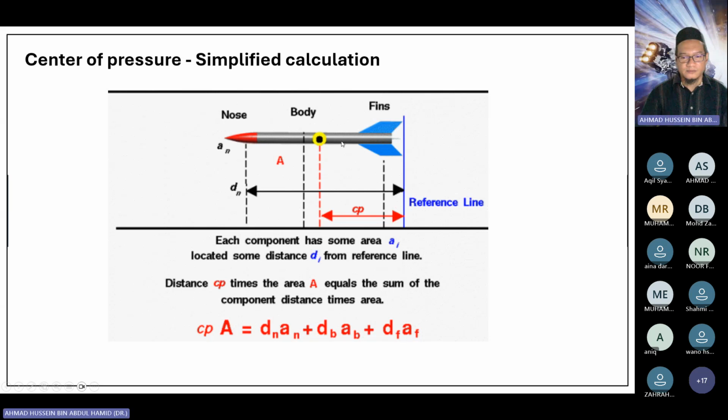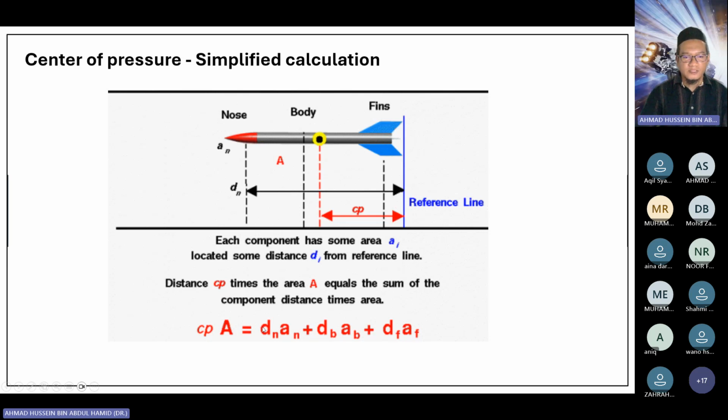Once you have the area, you multiply the area of each component with its distance from the reference line. For example, this is your reference line. You take the average distance: the nose cone is here, so this is DN. For the body, the center is around here, so this is DB, and the fin is around here, DF.